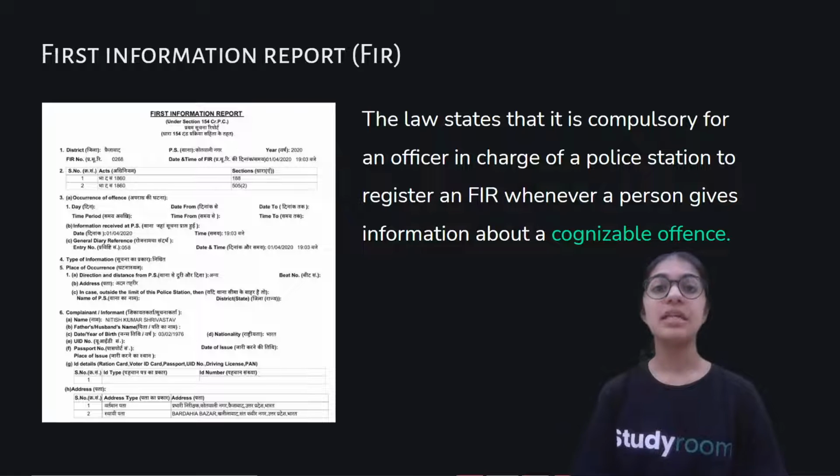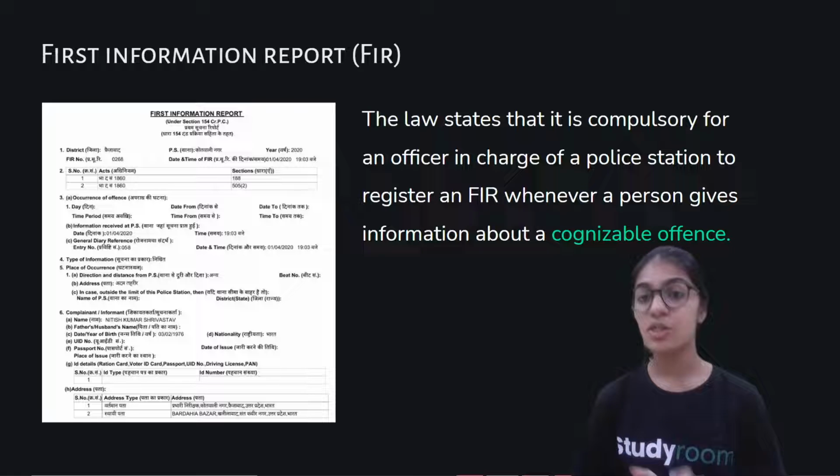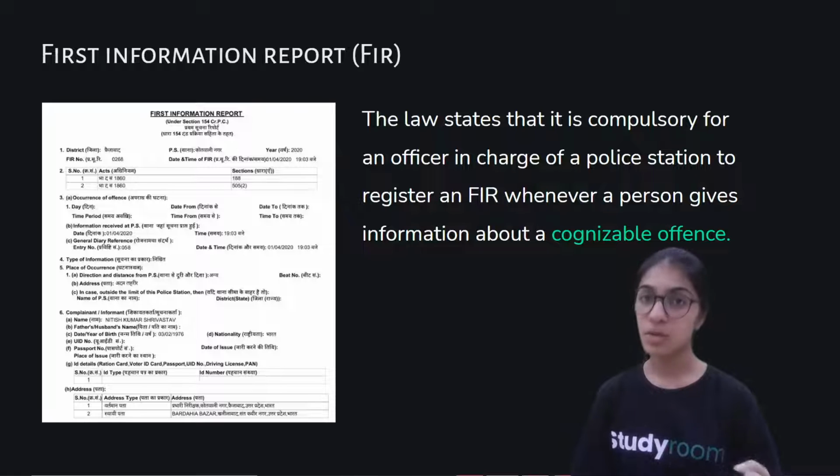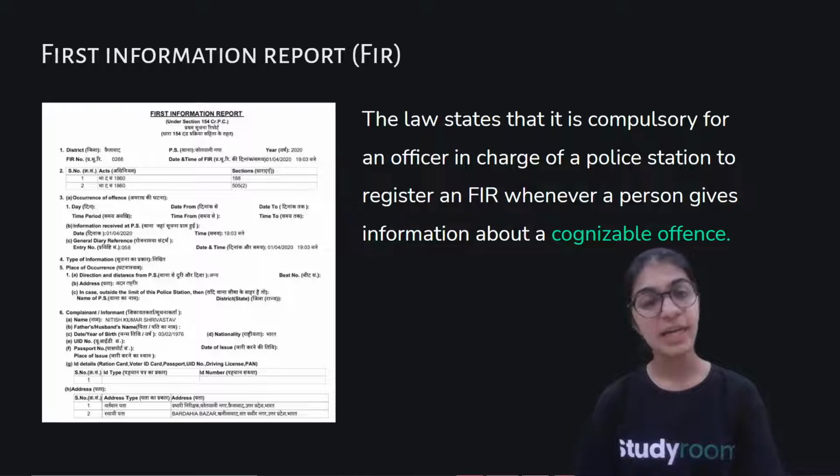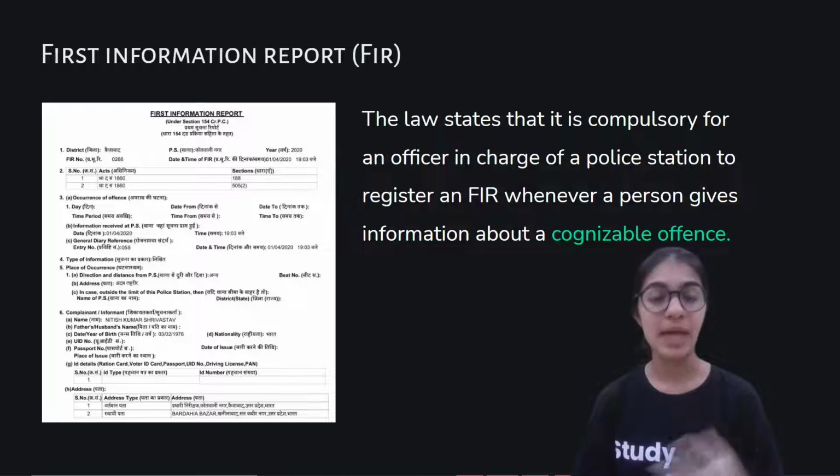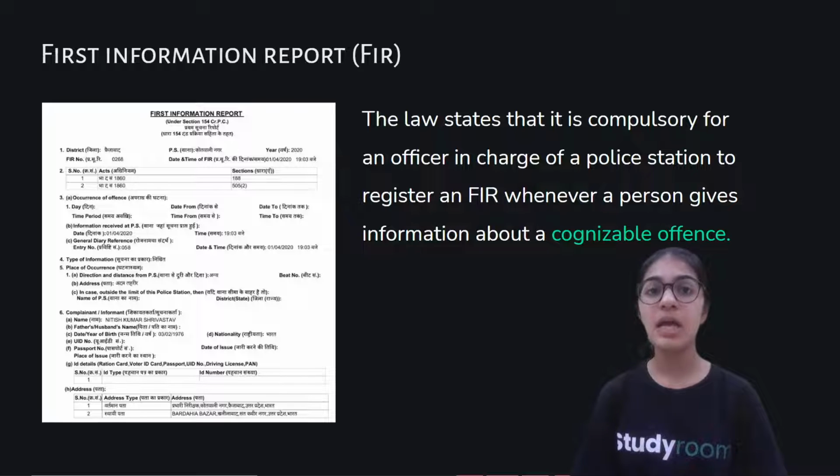Alright, so basically there are two types of offenses. There is a cognizable offense and there is a non-cognizable offense. Cognizable offenses are the ones which hold more weight, like murder or kidnapping or rape and so on. Non-cognizable ones are like we discussed in the case of Shanti, like theft, for example someone stole somebody's old chain.